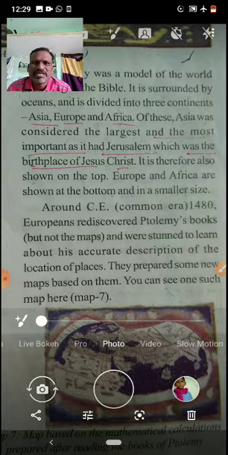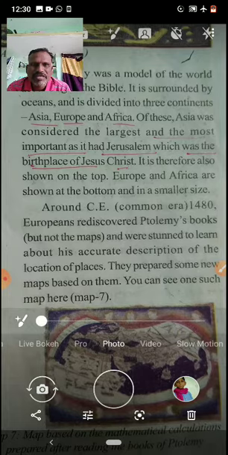In those days, they came to know these 3 continents, Asia, Europe and Africa. And they said one thing is true: Asia was largest in those days, and even today Asia is the largest. And in the Asia continent, there is one holy place, that is Jerusalem, famous for the birth of Jesus Christ. So they put this continent on top, and the remaining Europe and Africa at the bottom. So they drew the map like that. See, below one map is given.